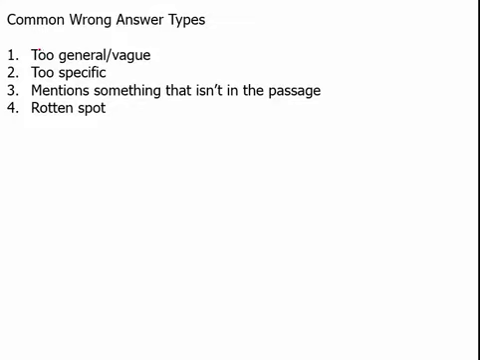Just as something can be too general, it can be too specific. Sometimes great trap answers on primary purpose questions are those that are a good primary purpose or summary of just one of the paragraphs. So be careful not to choose something that's too specific or summarizes only one of the 3 paragraphs of a long passage. Next, we have that mention something that isn't in the passage. This is one that usually isn't as tricky because it brings in information that wasn't even mentioned.